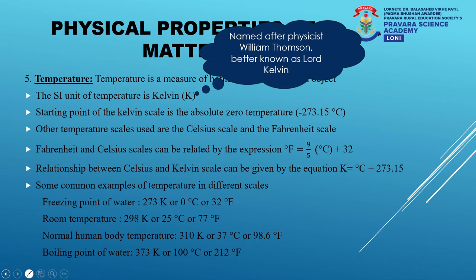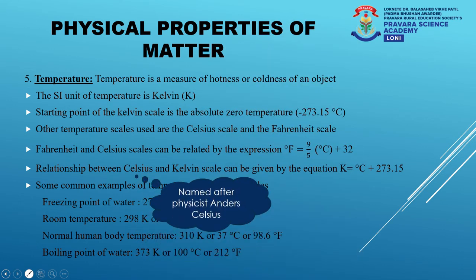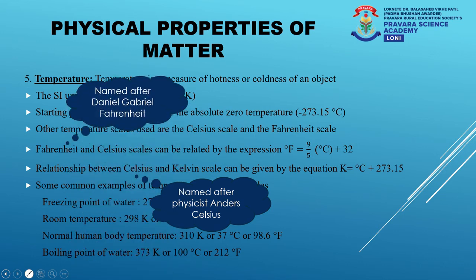The Kelvin scale starts with 0 and its value will always increase as the temperature increases. The Celsius scale was named after physicist Anders Celsius, and the Fahrenheit scale was named after Daniel Gabriel Fahrenheit.